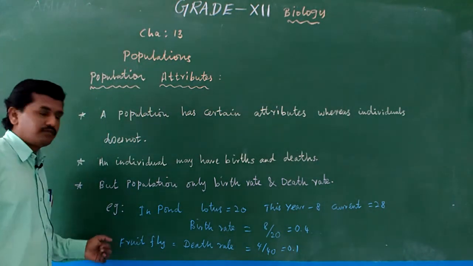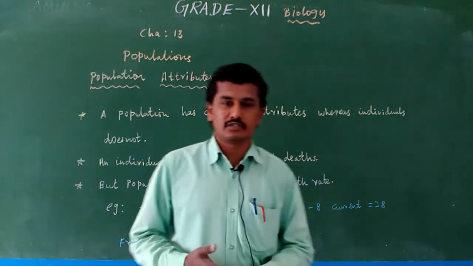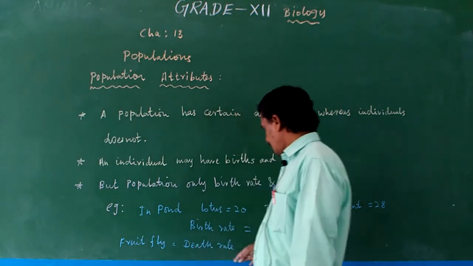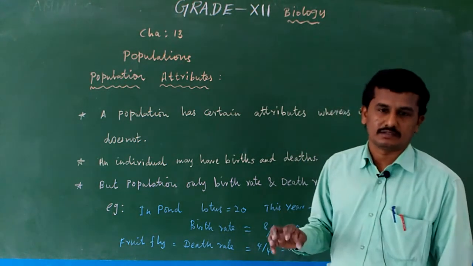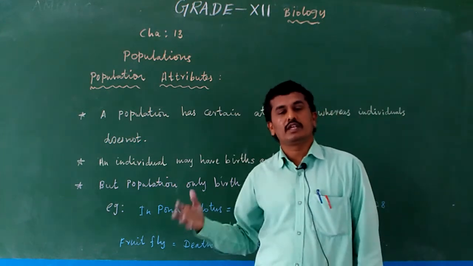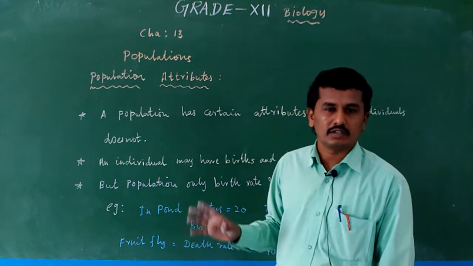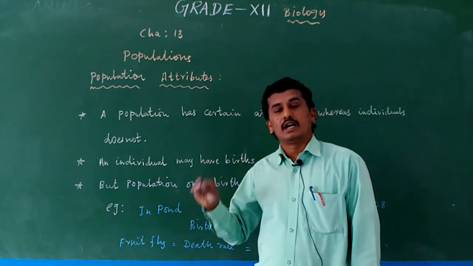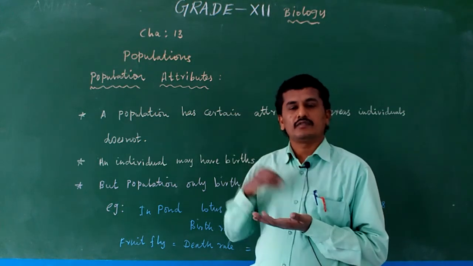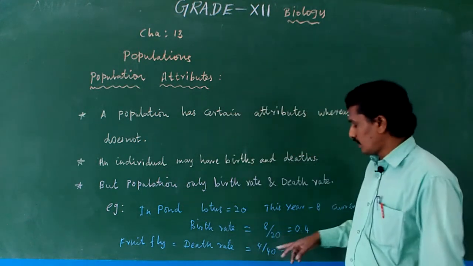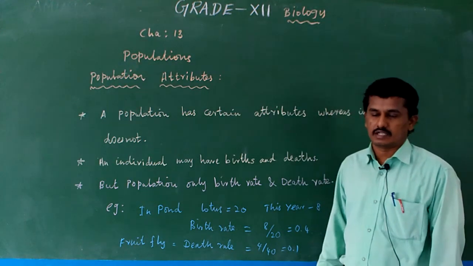And take the fruit fly, Drosophila melanogaster. For example, there are totally 40 fruit flies in a week. Actually, fruit flies reproduce once a week, and their lifespan is also within a week only. Okay, for example, 40 fruit flies are present now. After one week, of the 40 fruit flies, 4 flies have died due to over lifespan.